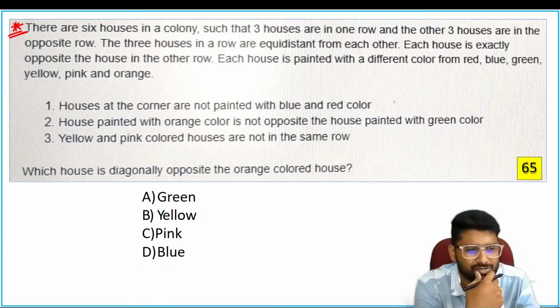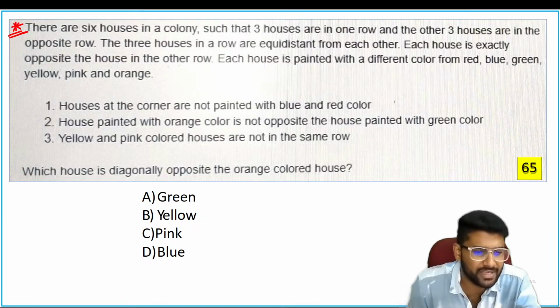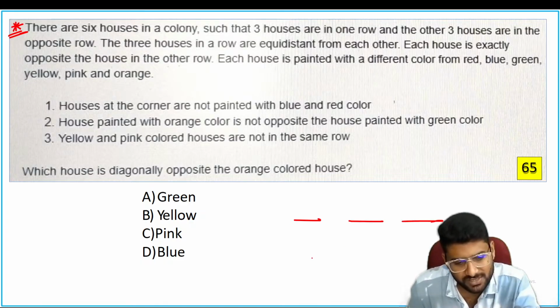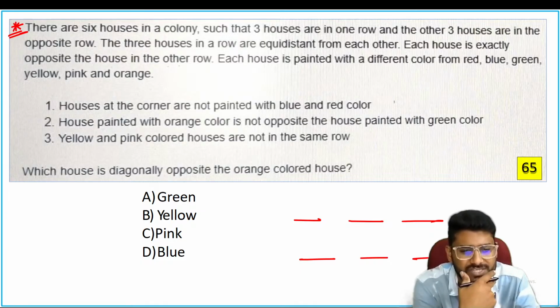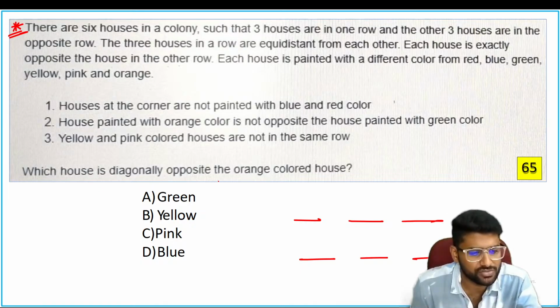Now, see, there are six houses in a colony, such that three houses are in one row, and the other three houses are in the opposite row. The three houses in a row are equidistant from each other. Each house is exactly opposite to a house in the other row. Each house is painted a different color: red, blue, green, yellow, pink, and orange. Here the question: which house is diagonally opposite to the orange?